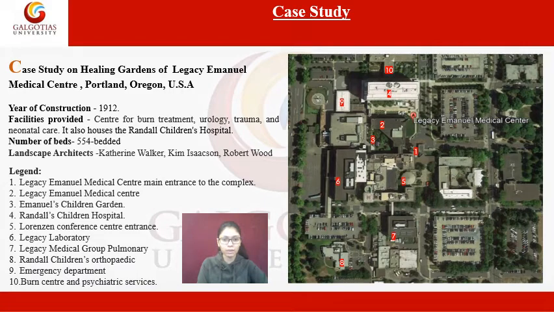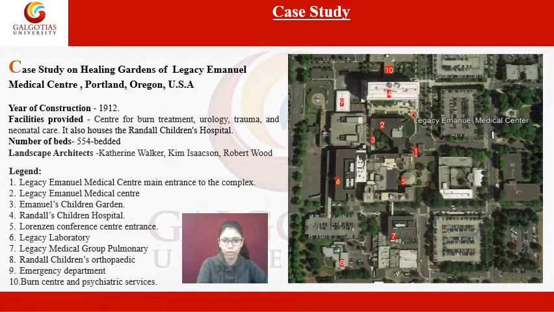So there is this Garden of Legacy Emanuel Medical Center. It's in Portland, Oregon, USA. The year of construction of this building is 1912. Facilities provided: Center for Burn Treatment, Urology, Trauma, and neonatal care. It also houses the Randall Children's Hospital. It is a 554 bedded hospital, and it is designed by the famous landscape architect Catherine Walker, Kim Isaacson, Robert Wood.